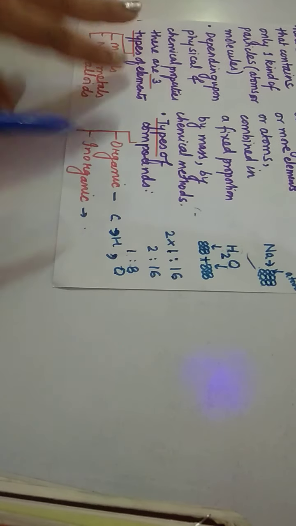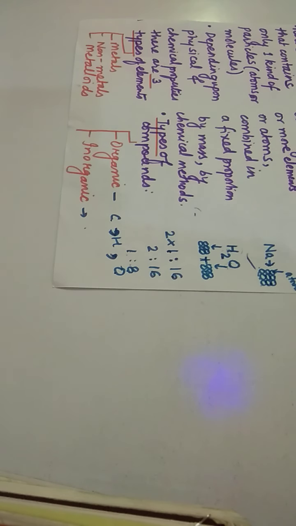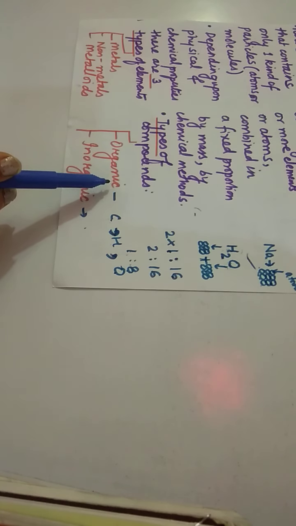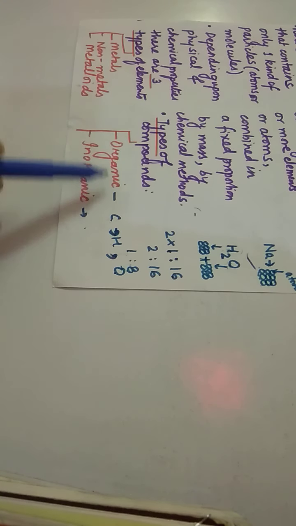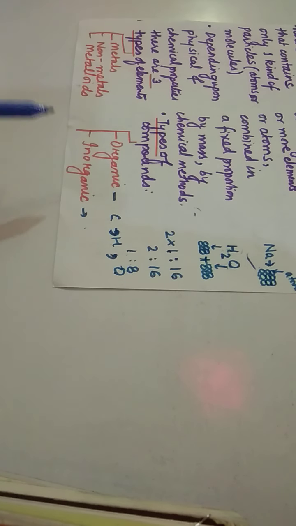So these are compounds. Now compounds are again of two types, organic and inorganic. Organic compounds are those which are made by combining carbon, hydrogen and oxygen, and they are obtained from plants and animals. They are compounds which you extract from plants and animals, while inorganic compounds are made from the elements, the 118 elements you have in your periodic table.